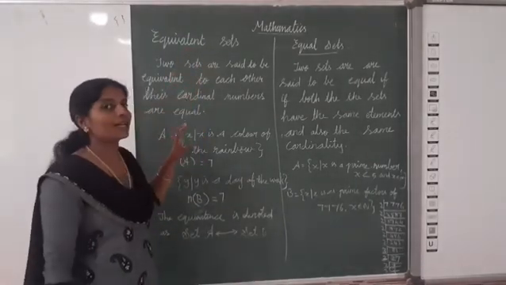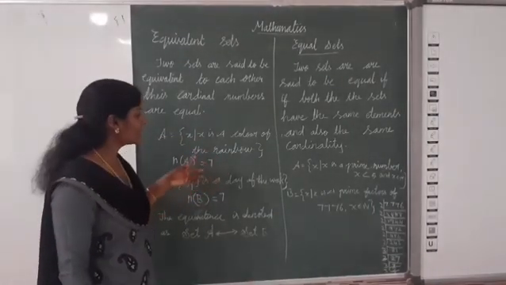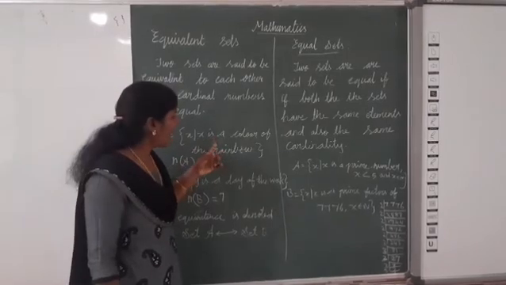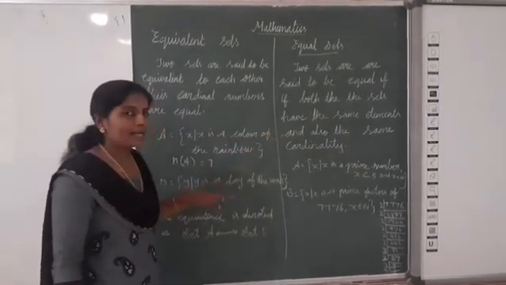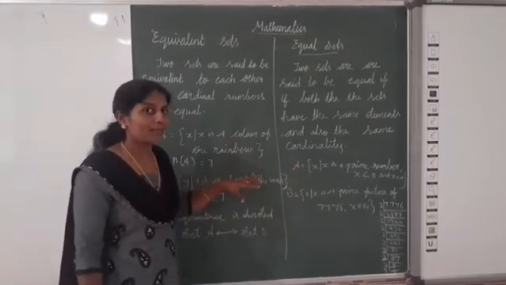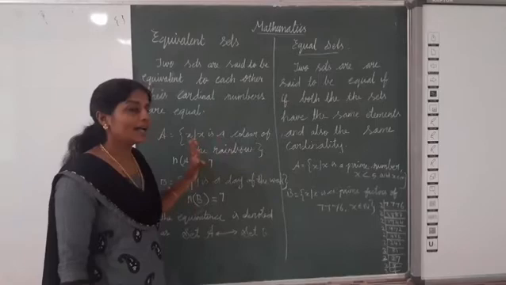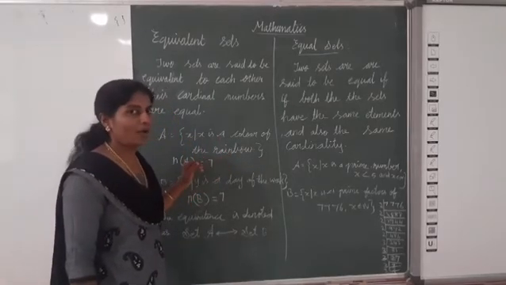Cardinal numbers are equal but the elements are not equal. Here we have violet, indigo, blue, like this. Here Sunday, Monday, Tuesday, like this. Different elements but equal cardinal numbers, so the number of elements is equal.